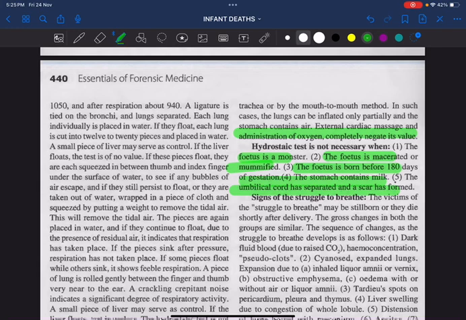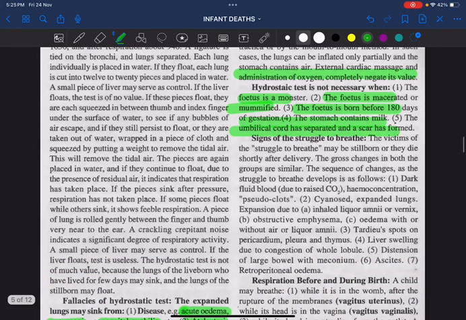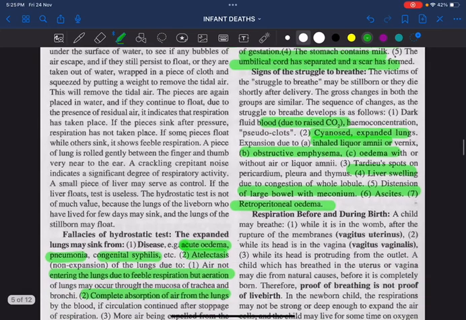Raygat's test. Okay. What do you mean by signs of struggle to breathe? That means shortly after delivery, it will be extremely difficult for the baby to breathe in certain conditions. For example, because of carboxyhemoglobin, cyanosis, inhaled liquor amnii, obstructive emphysema, liver swelling, distension of the large bowel with meconium, ascites or retroperitoneal edema. In all these conditions, signs of struggle to breathe will be present.